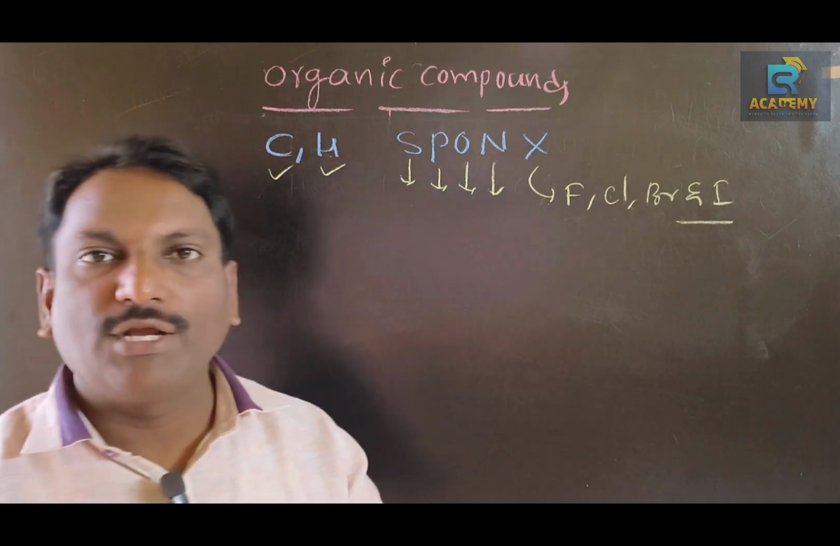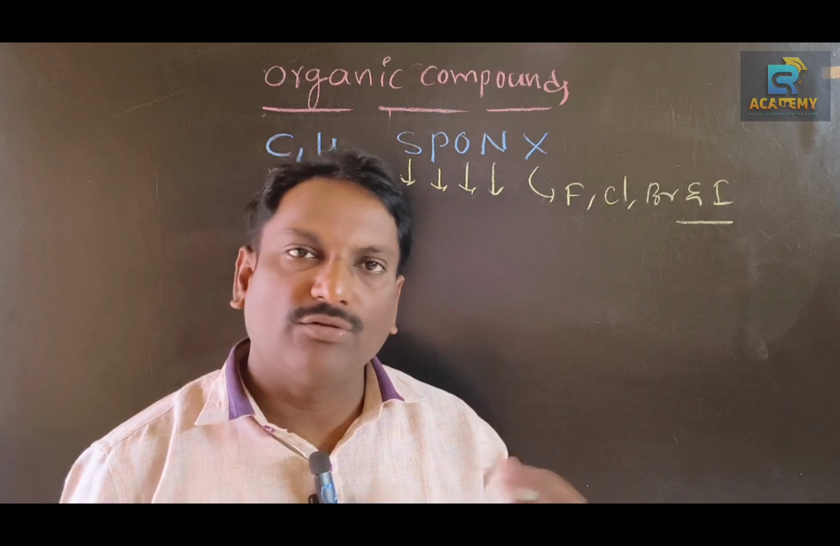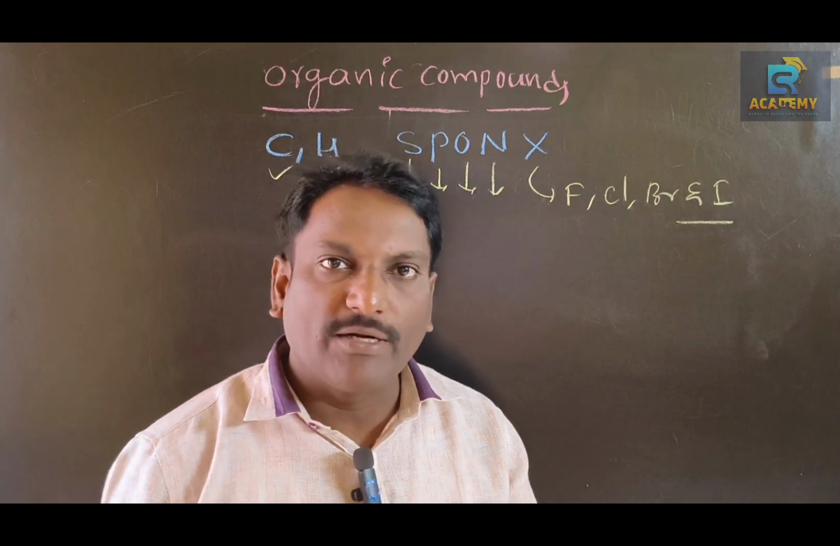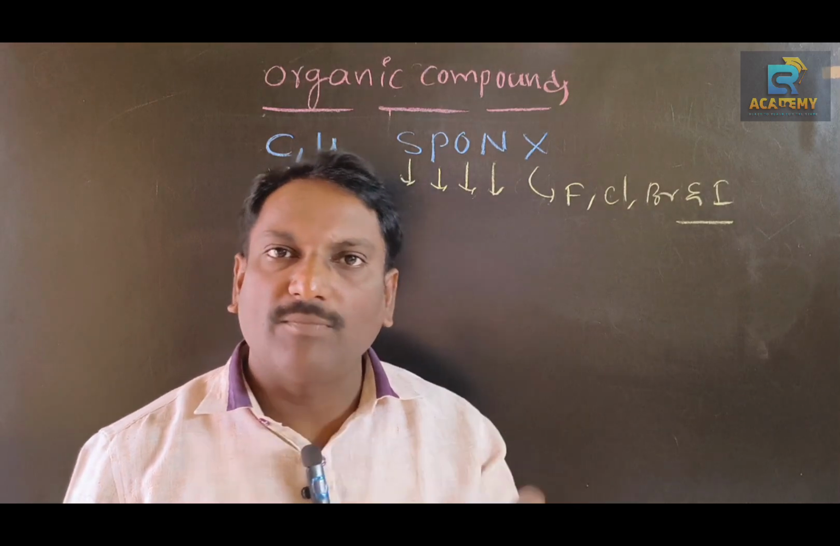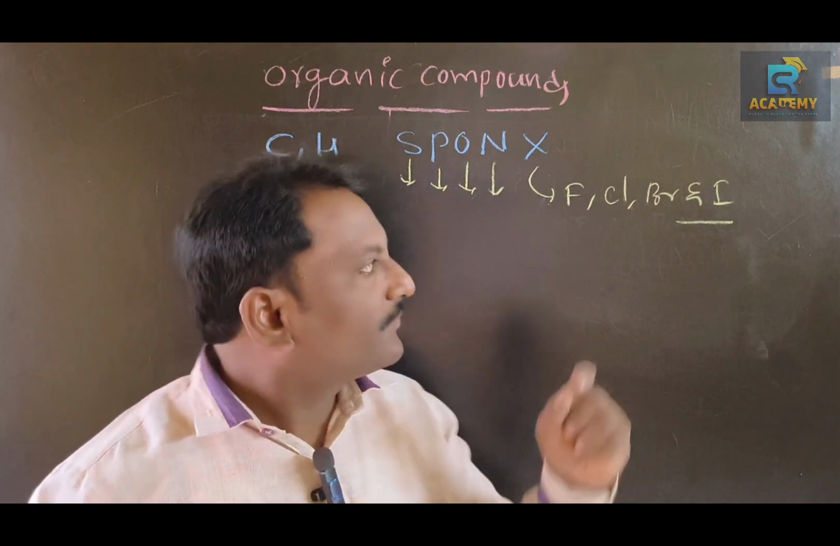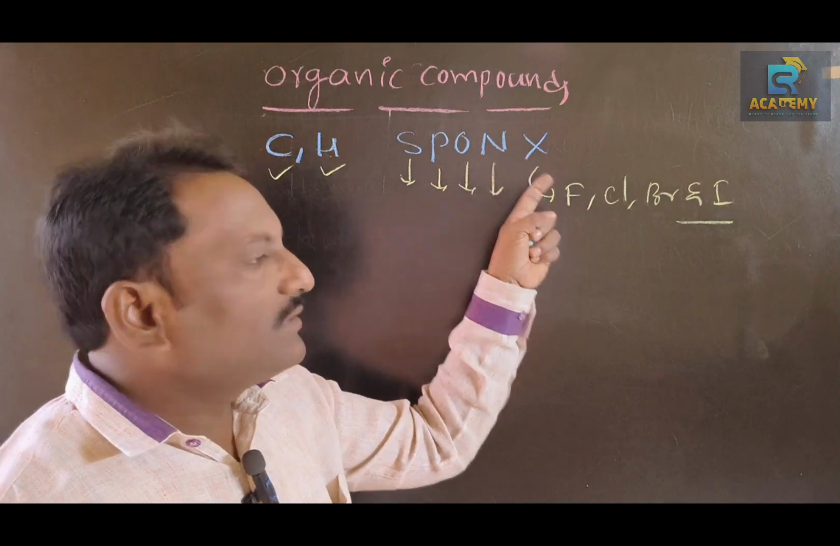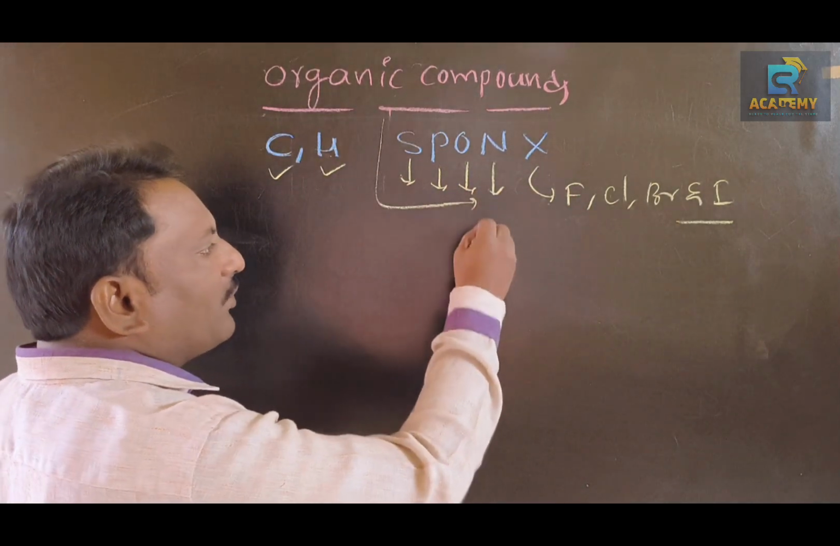Listen carefully. Organic compounds are obtained from the living organisms, and they can also be prepared in the laboratory. Organic compounds mainly contain carbon and hydrogen along with sulfur, phosphorus, oxygen, nitrogen and halogens. These elements are called heteroatoms.